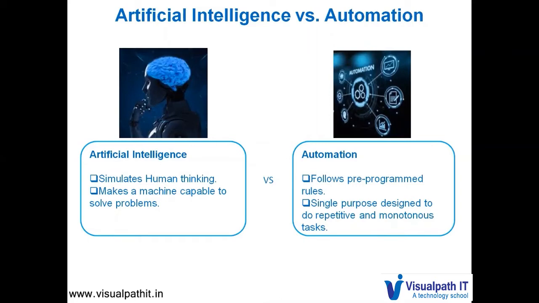So it needs to have a collective information of not only the data, but also the intelligence to apply and come up with solutions to a certain problem.